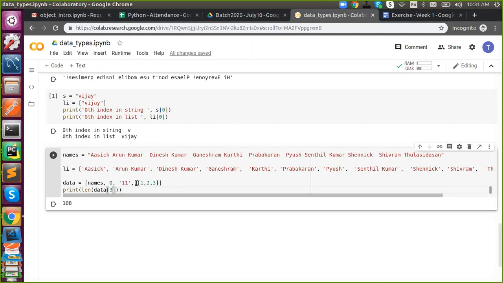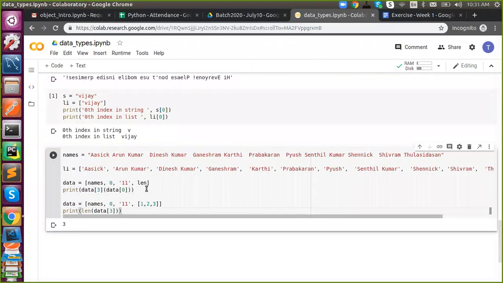So data of 3 means a list. The length of this list is 3. So the answer will be 3. Got it? I will leave this for your practice. Okay. Then we'll move on to the next thing.